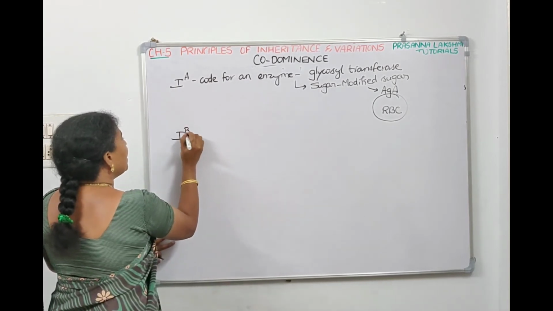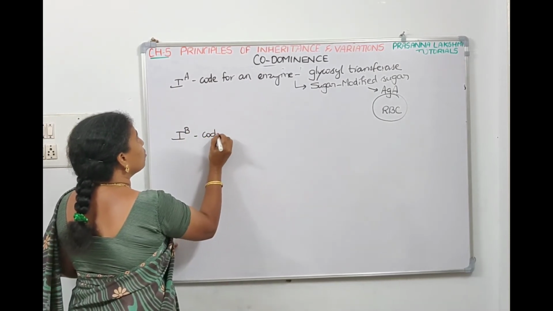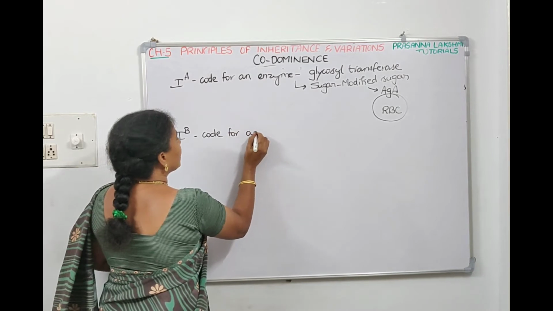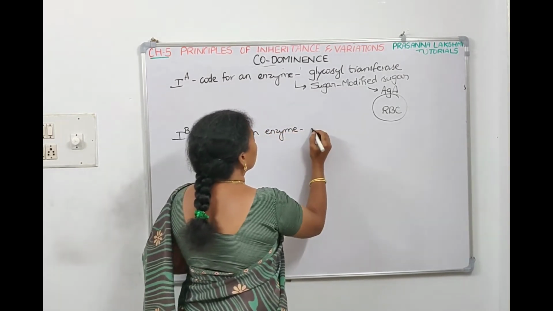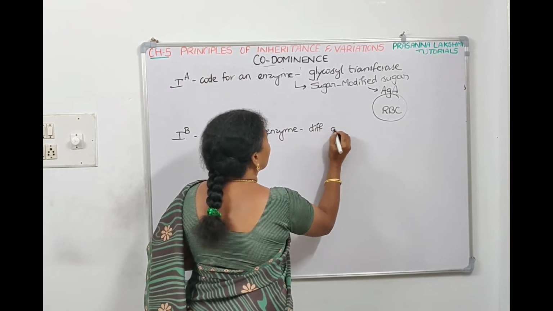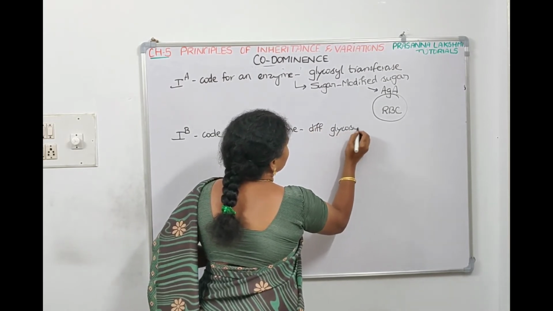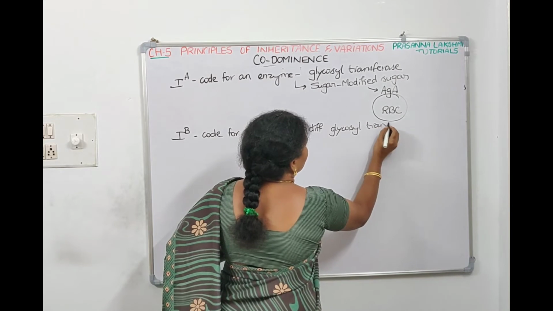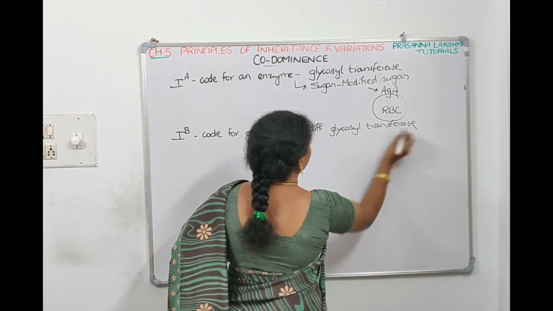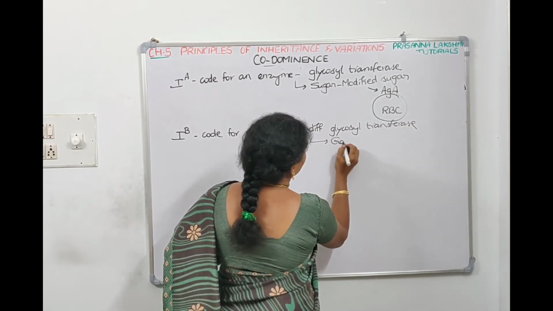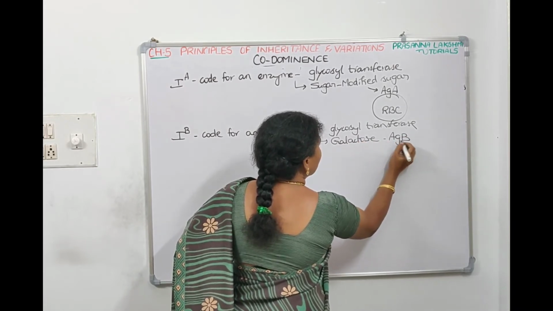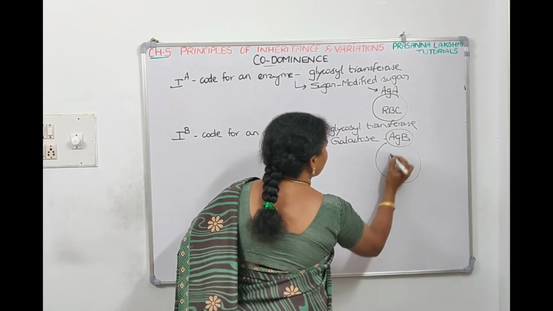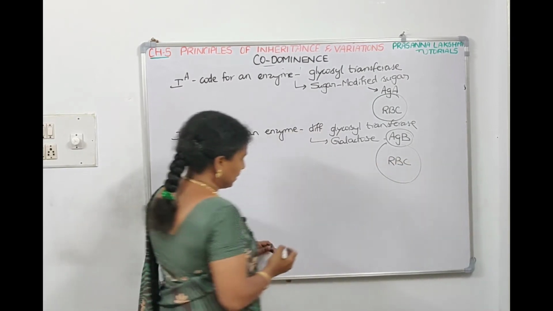Similarly, the IB allele will also code for an enzyme. It codes for a different glycosyl transferase, which will simply add galactose sugar. Galactose means it is antigen B, and this antigen B goes and binds to the surface of the RBC.